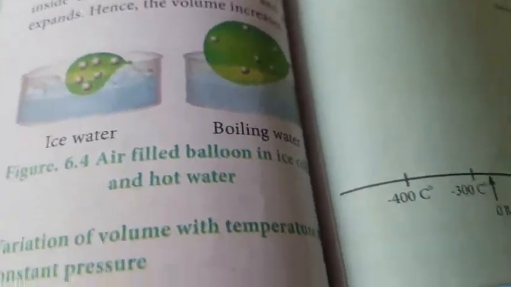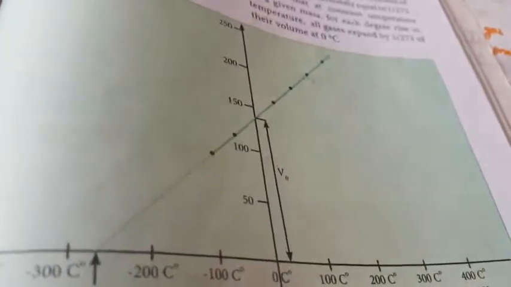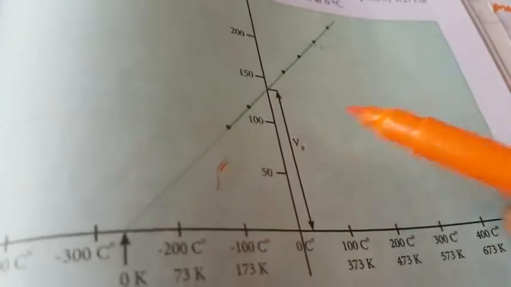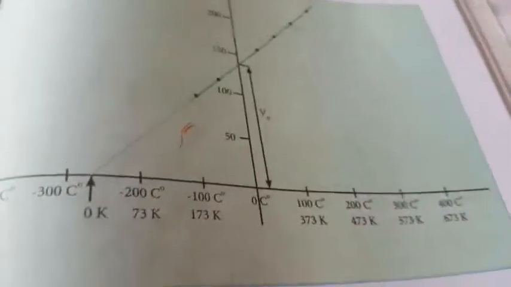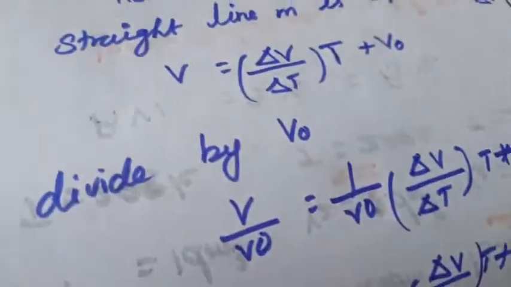So this variation can be plotted in a graph. How will it be plotted? The volume versus temperature for an ideal gas. This is the temperature, normal Kelvin temperature. The plotted graph is one straight line. So for this straight line, V is equal to mt plus C. So that is the slope of this equation.